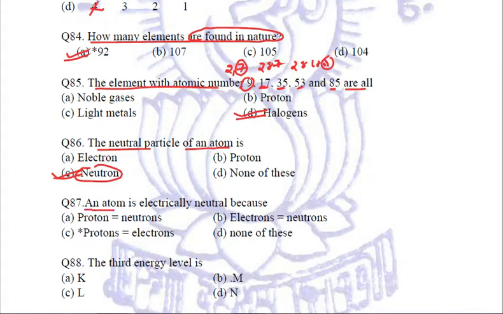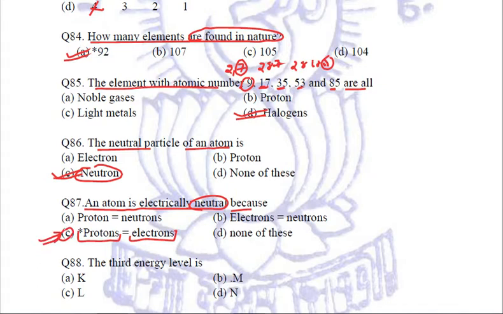An atom is electrically neutral. Why so? Because we know that the positively charged protons and the negatively charged electrons are equal to each other. That is why they cancel out each other's charge, and that is why the atom as a whole is electrically neutral even after the presence of charged particles like protons and electrons in it. So C is the right answer.